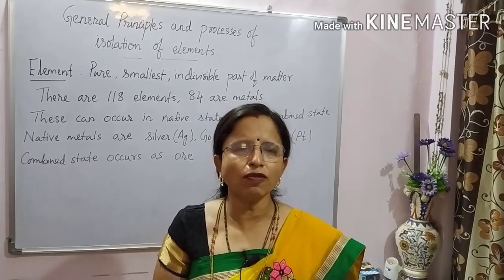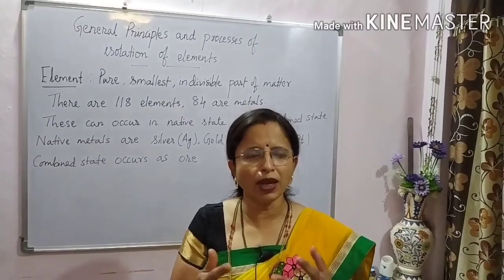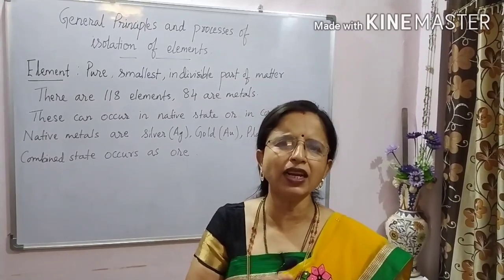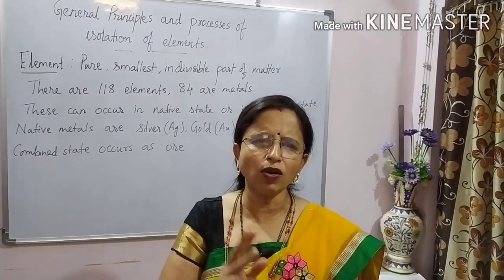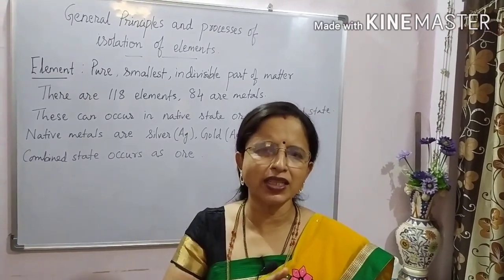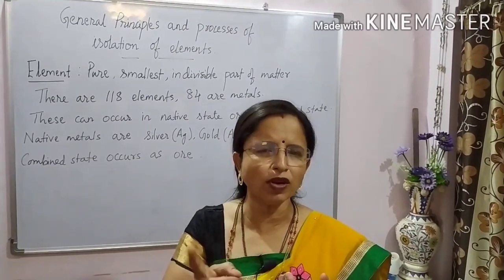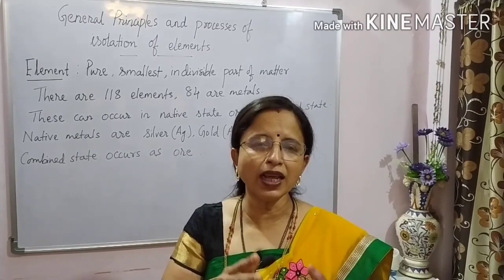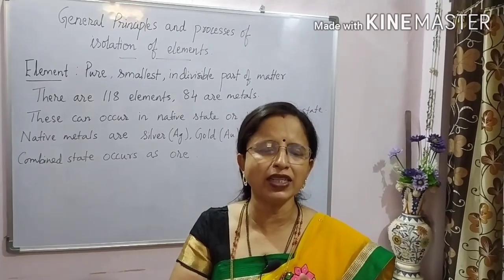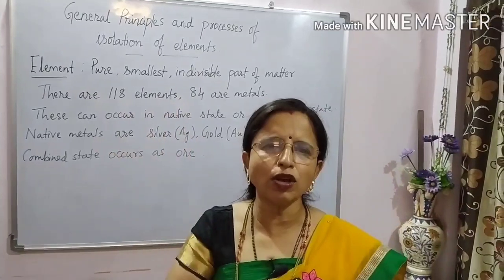So the isolation of elements is very important nowadays, because these metals may be reactive or may not be reactive. The non-reactive metals are called native metals. These native metals are only three: silver, gold and platinum. These are found under the earth's crust, but are not chemically combined with any other substance. So we call it a native metal. But out of 84 metals, only 3 are native, whereas 81 metals are in a combined state with the other elements of nature.